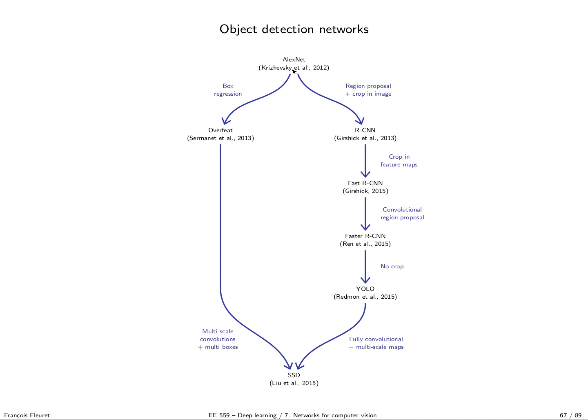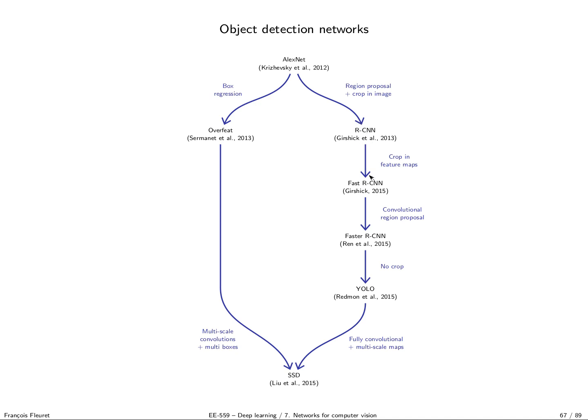As I was saying, everything starts from AlexNet. Then you have the OverFeat paper by Sermanet and the LeCun group in 2013 that does directly the regression of the boxes as a regression task by adding regression layers to the network. And then by doing multi-scale convolutions on multi-boxes, you get SSD. On the other side, at the same time, there was R-CNN with region proposals and cropping directly the image and feeding them to a network.